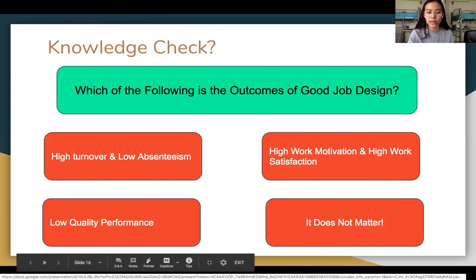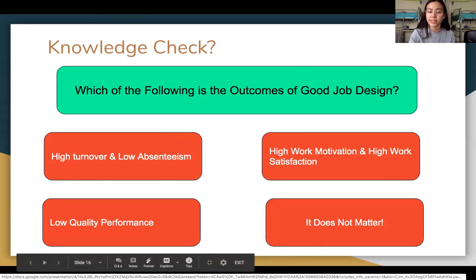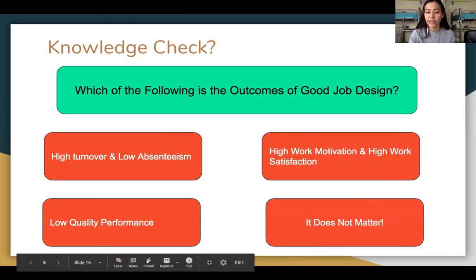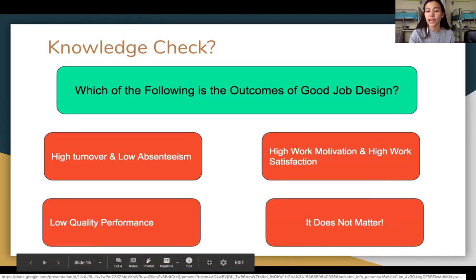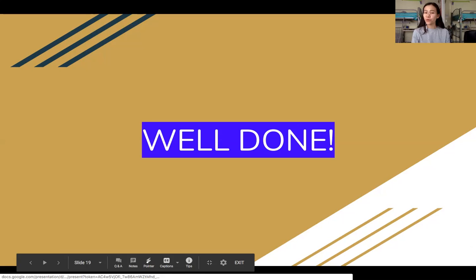What about low quality performance? If it is a good job design, then people actually perform very well instead of low quality performance. So another incorrect answer. That leaves us with this answer: high work motivation and high work satisfaction. Correct. Okay, well done. You have finished our first knowledge check.